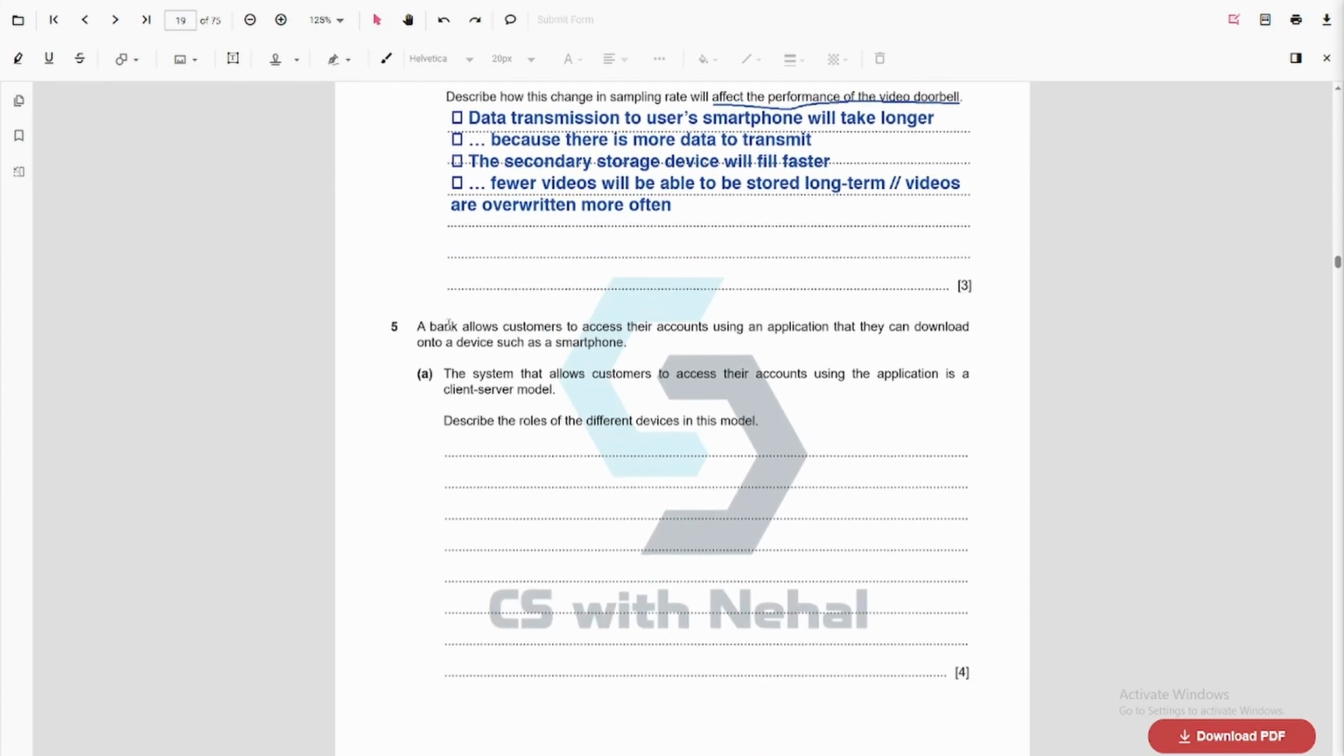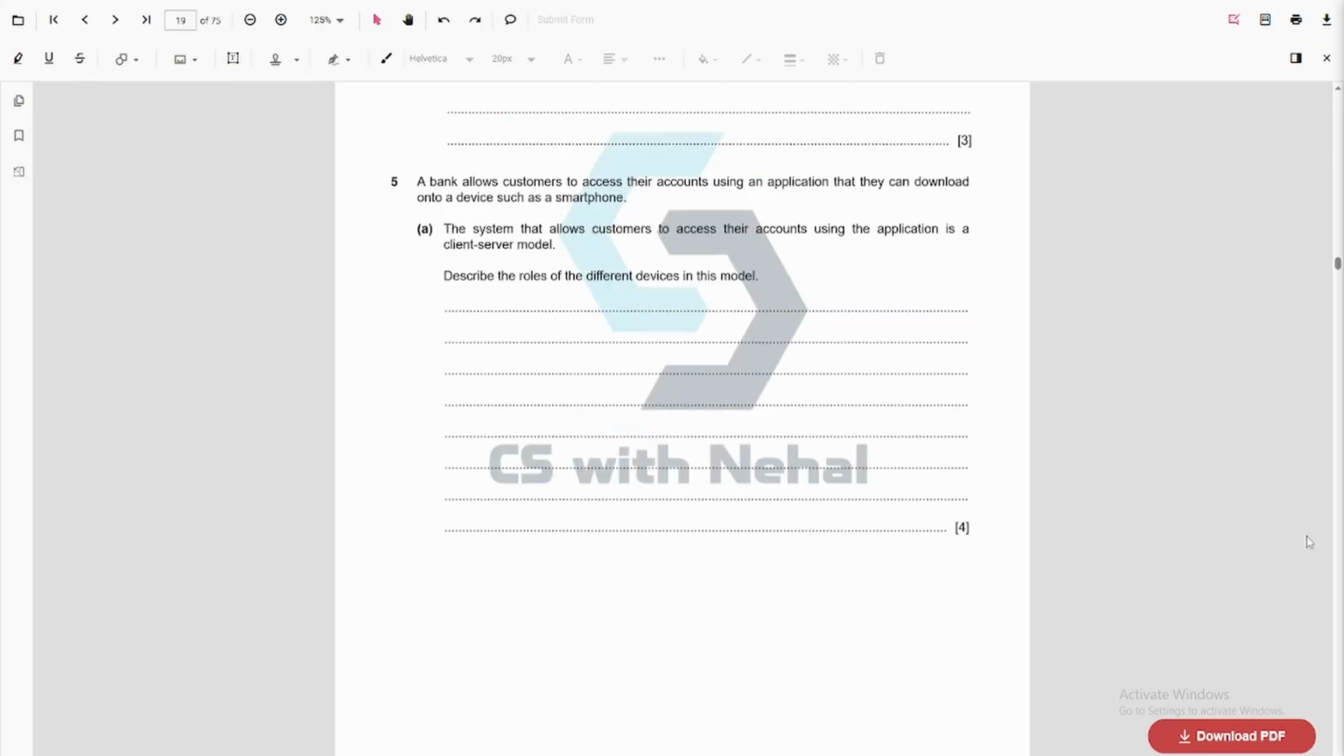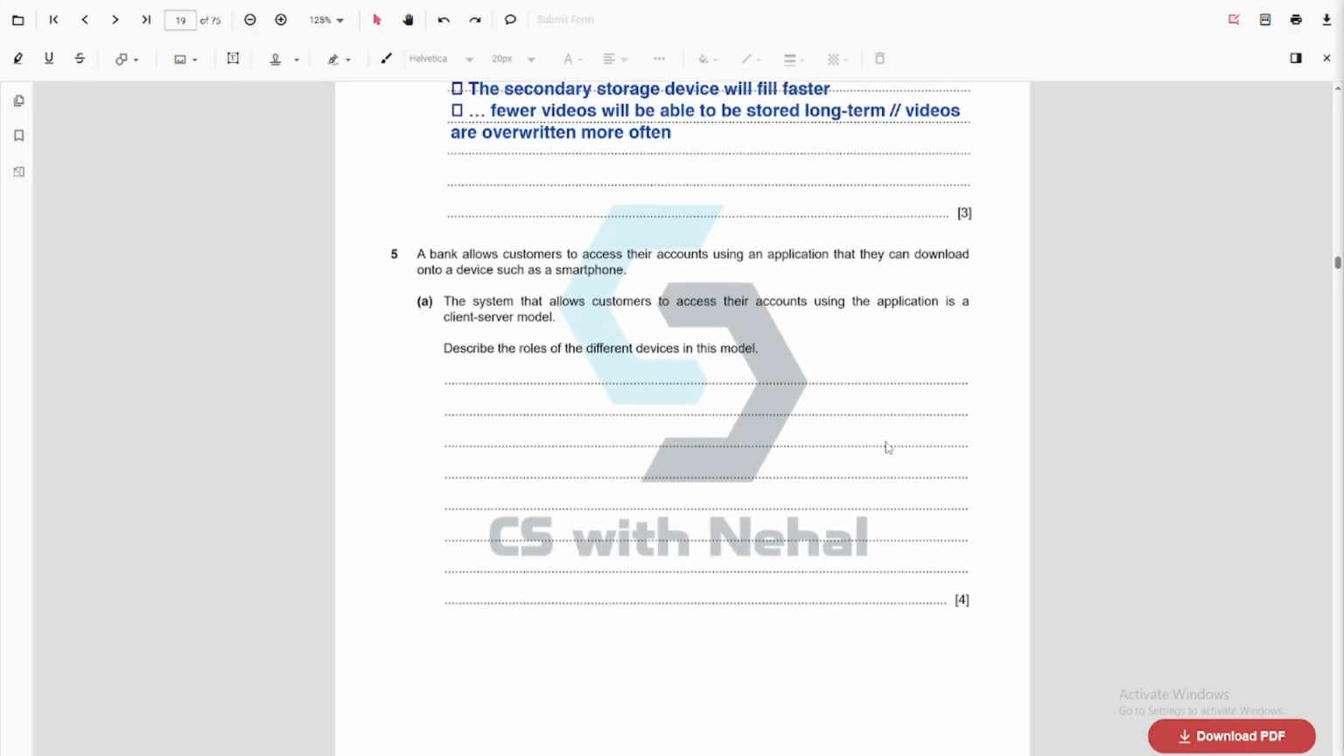Alright, next question. A bank allows customers to access their accounts using an application that they can download onto a device such as a smartphone. The system that allows customers to access their account using the application is a client server model. Describe the role of the different devices in this model. So here you need to identify the server and the client. In this question you have to explain the different devices in this model.